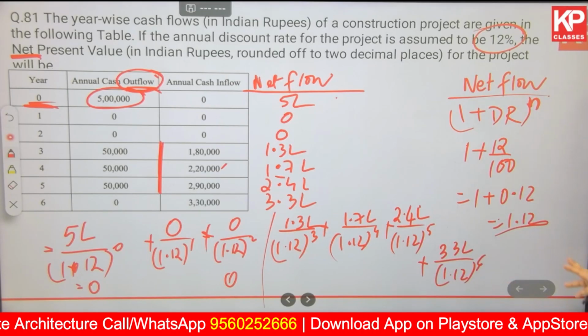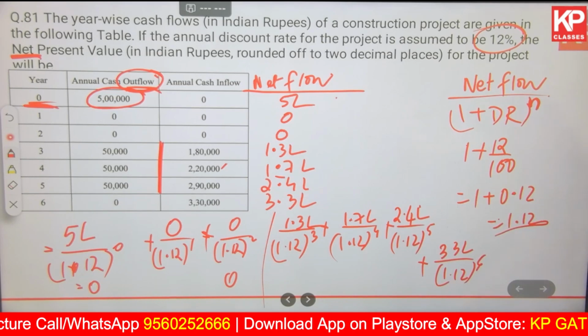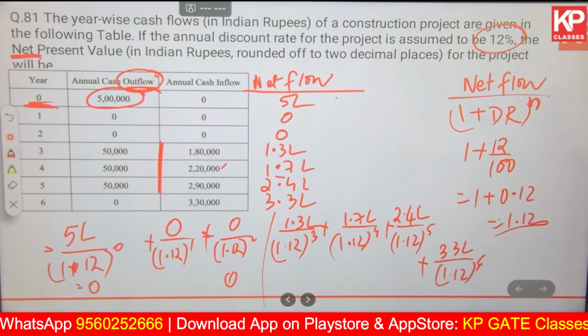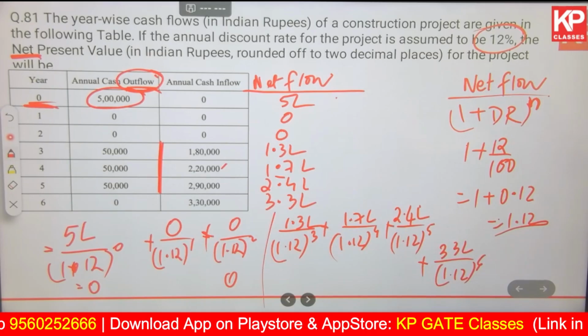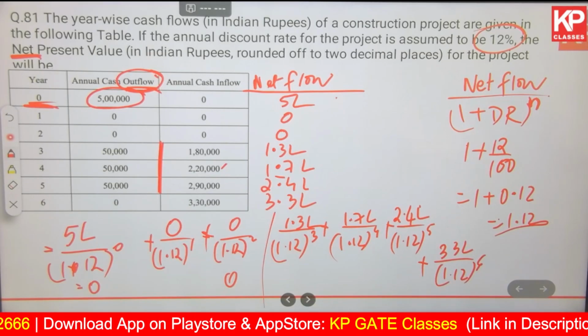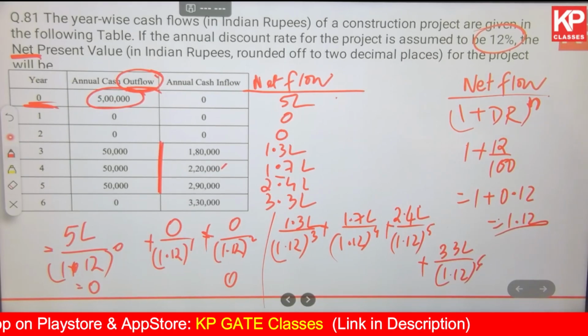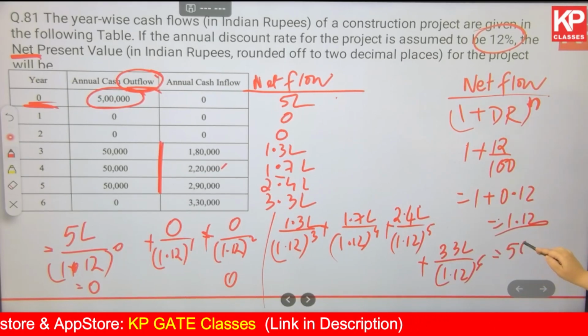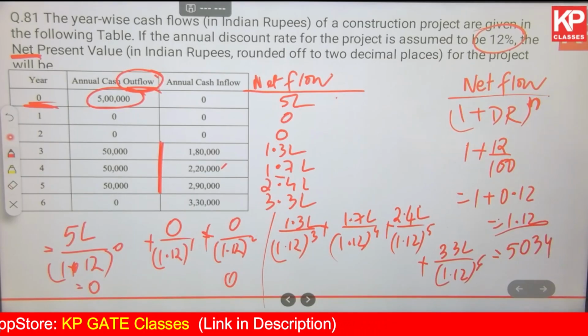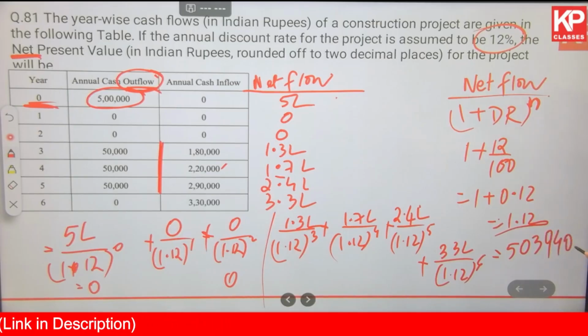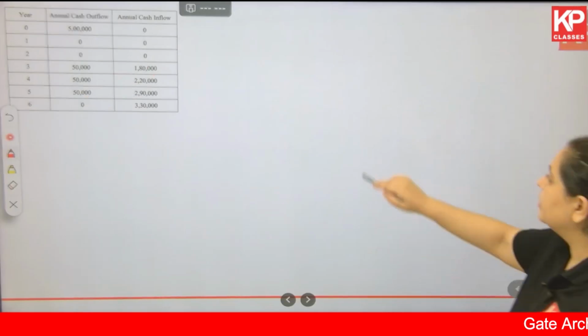Now, if you solve for this entire term, that is 1.3 lakhs divided by 1.12 to the power 3 till 3.3 lakh divided by 1.12 to the power 6. If you solve for this, you get the answer as 503940.27. ठीक है? This is the answer that you get.